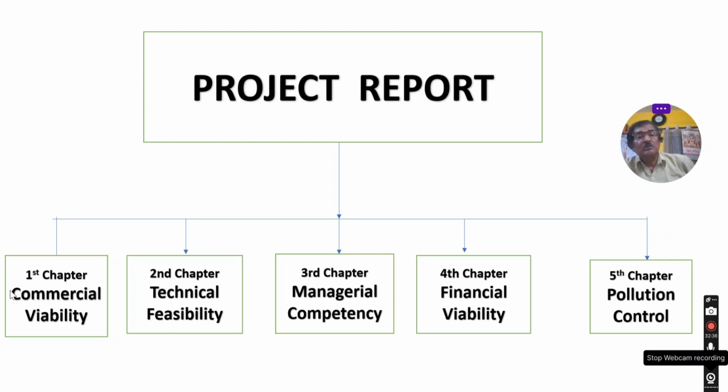That means your project will consist of all these 5 chapters, and you have to ensure that everything is at par and acceptable, and only then will the financer go ahead with sanctioning the loan.